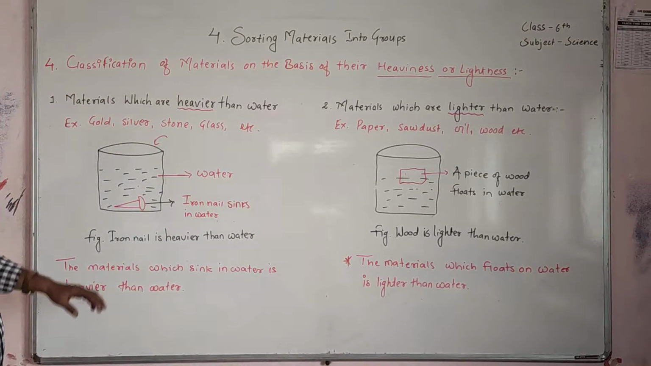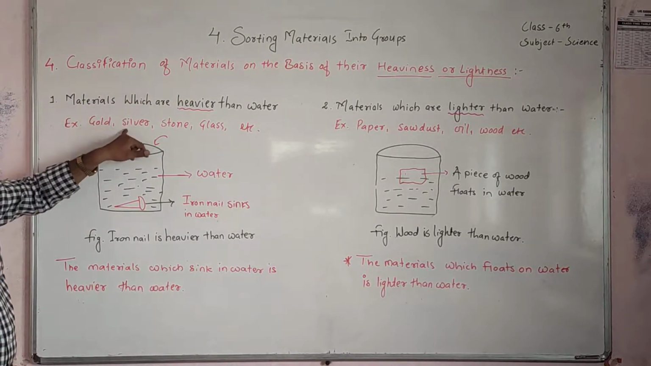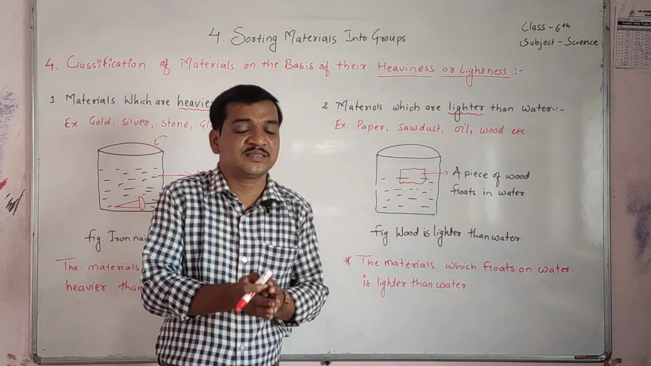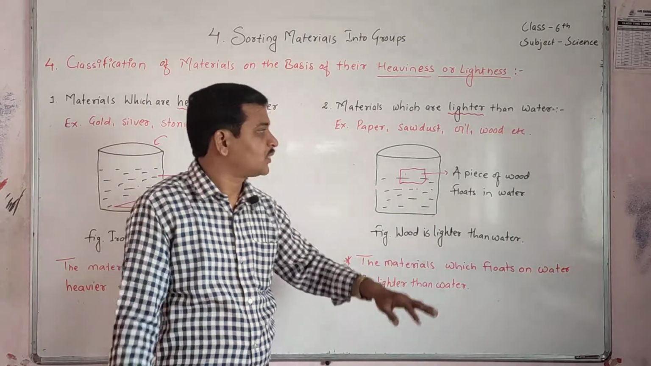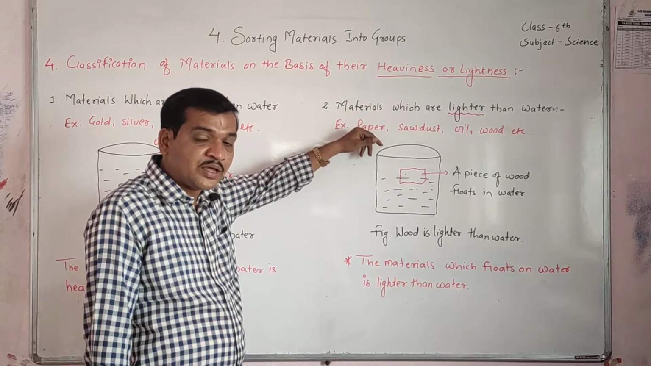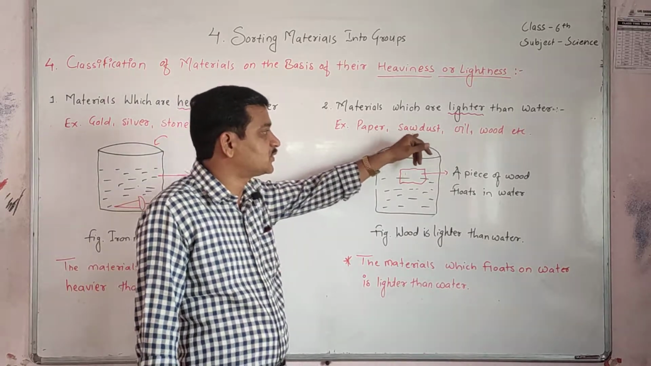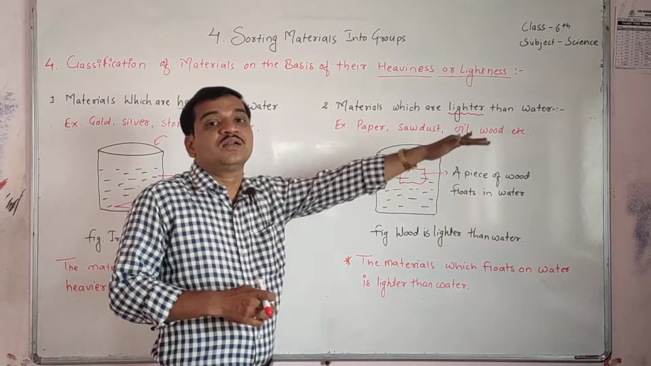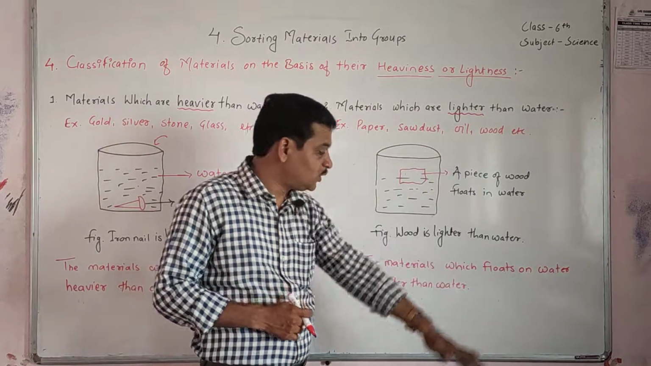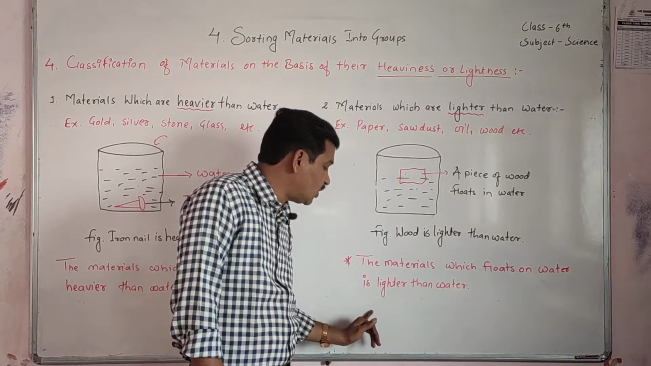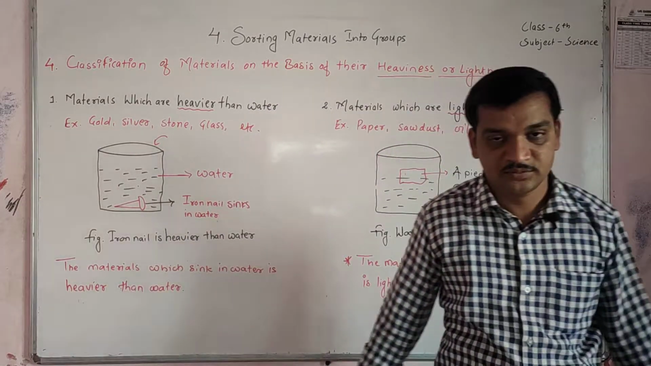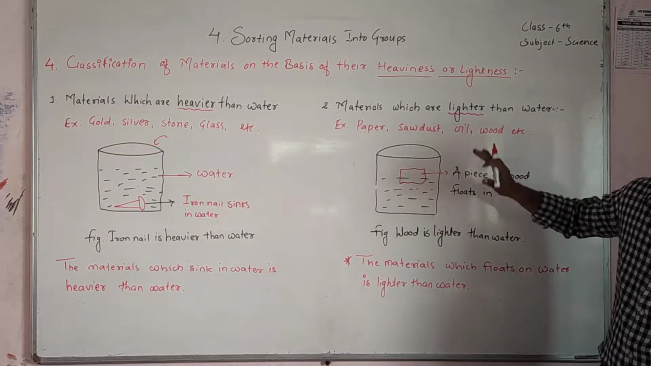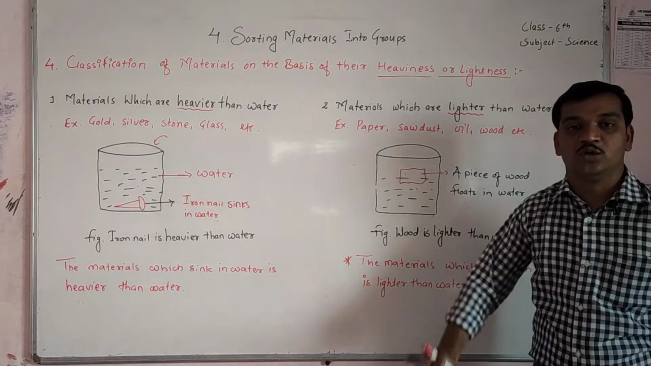Heavier materials like gold, silver, stone, glass, these are the heavier materials. It means that these materials sink in water, and lighter materials like paper, sawdust, oil, wood, dry leaves float on the water surface. Understood? So the materials which float on water are lighter than water. Those materials float on the water surface, they are lighter than water, means their density is less than water.